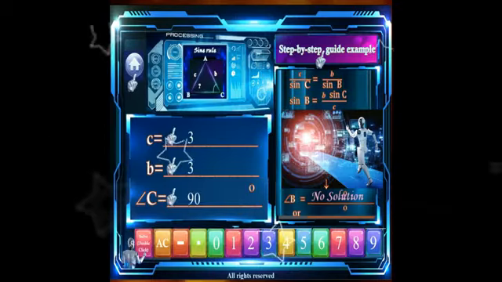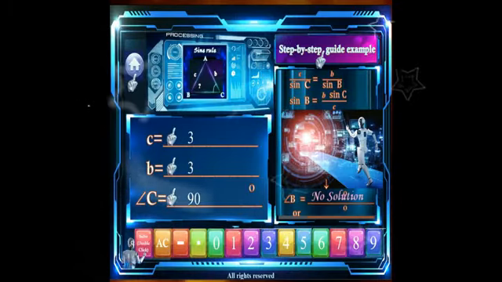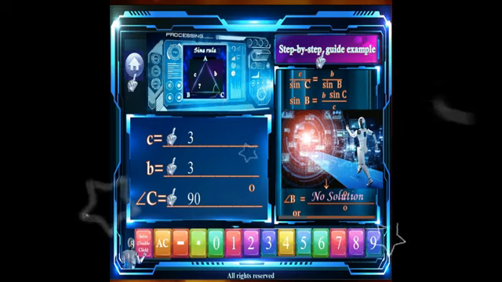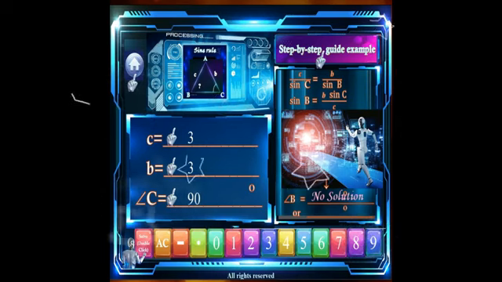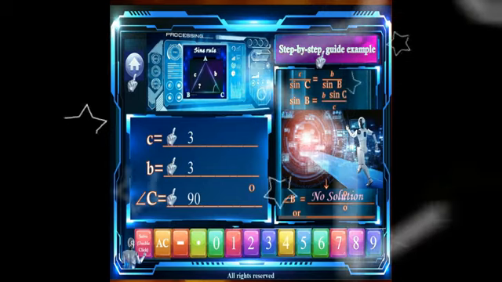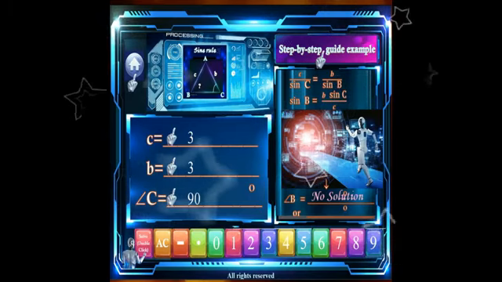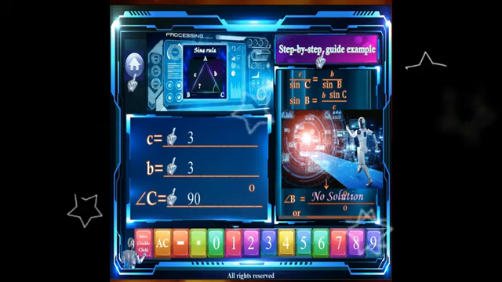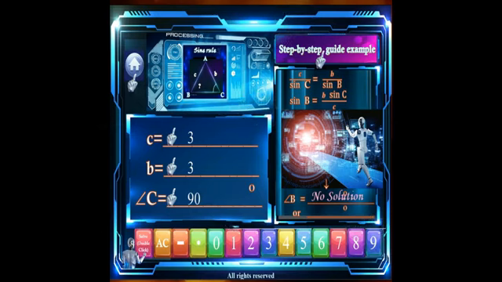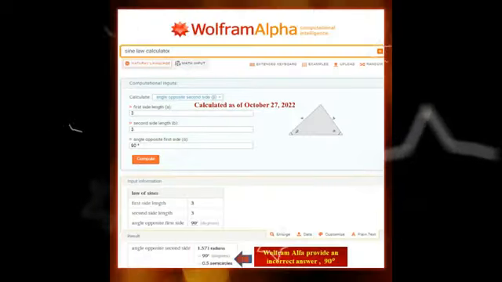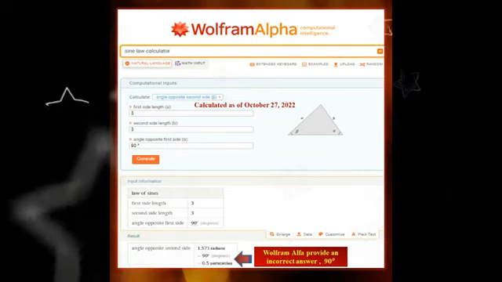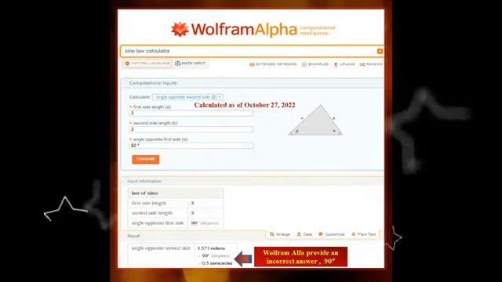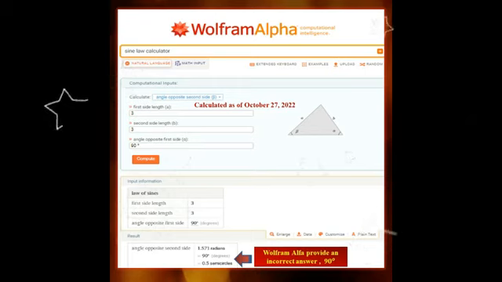2. Provide correct answers. As an example, for triangle ABC, when b equals c equals 3, angle C equals 90 degrees, find angle B. For this problem, the answer is no solution. As we see, the Education 4.0 Calculator, Peter Chu Triangle Diagram Calculator provides the correct answer, no solution. But as calculated on the 27th of October, 2022, Wolfram Alpha provides a wrong answer.